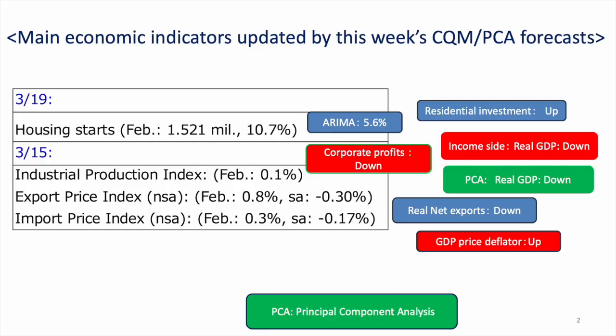On the expenditure side, the improvement in real housing investment outweighed the deterioration in real net exports, leading to a slight upward revision of the economic growth rate. Due to the low growth rate of the Industrial Production Index in February, corporate profits have declined, and the economic growth rate on the income side has been revised downward. In addition, the economic growth rate forecasted by PCA has been adjusted downward.